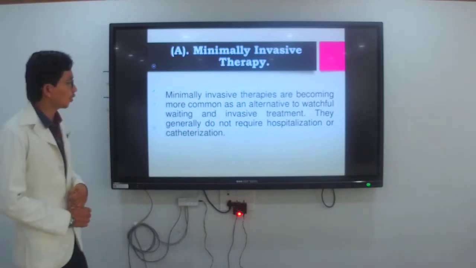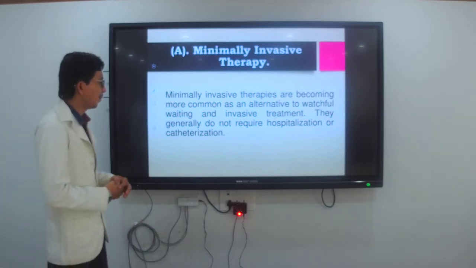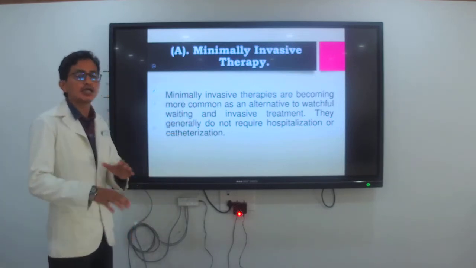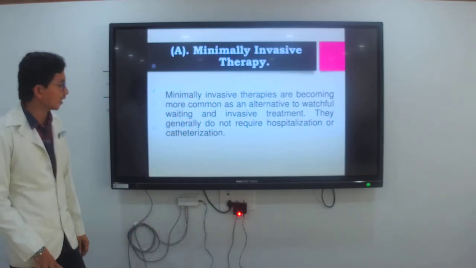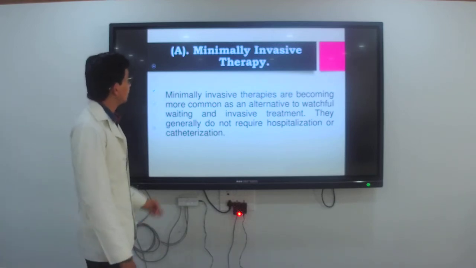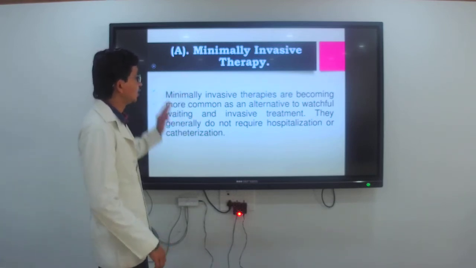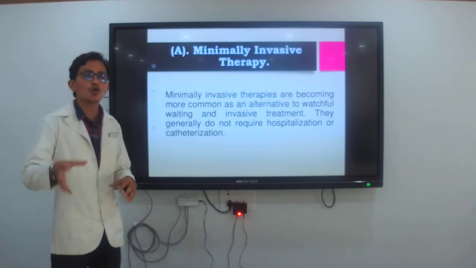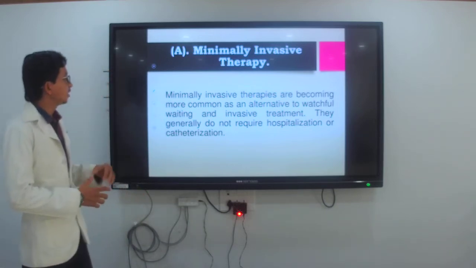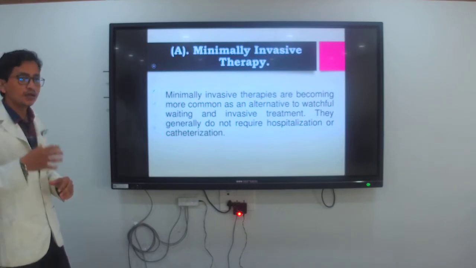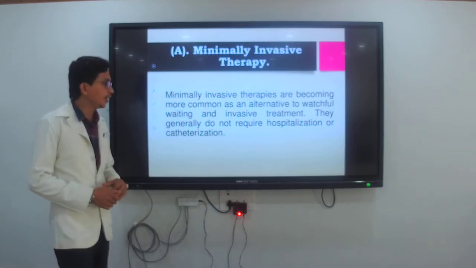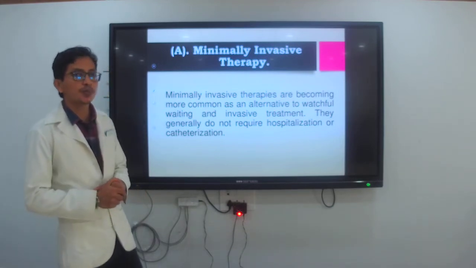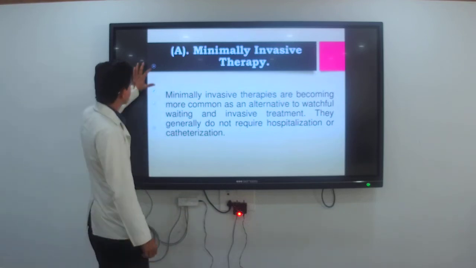They generally do not require hospitalization or catheterization. Here you observe the client who is undergoing therapy, and he does not require hospitalization or catheterization.